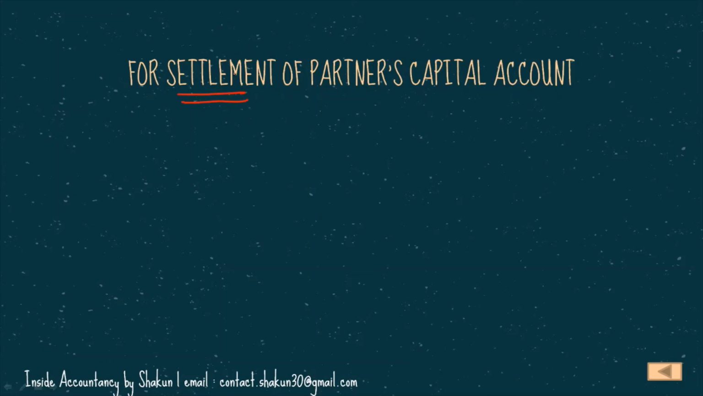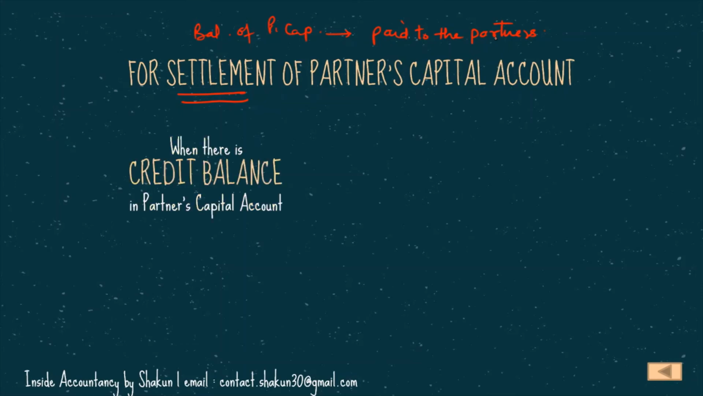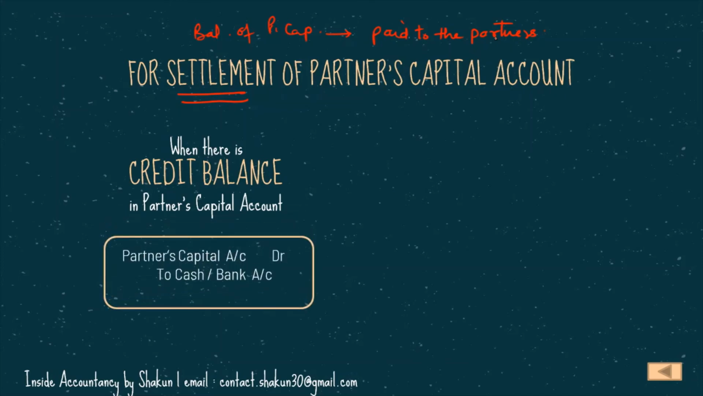Therefore, whatever is the balance of partner's capital or current account is transferred to capital only. Whatever is the balance, that has to be paid to the partners. So whatever is the balance in the partner's capital account, that has to be closed through cash. When there is a credit balance in partner's capital account, our entry will be partner's capital account DR to cash. Suppose this is the partner's capital account, DR and CR.